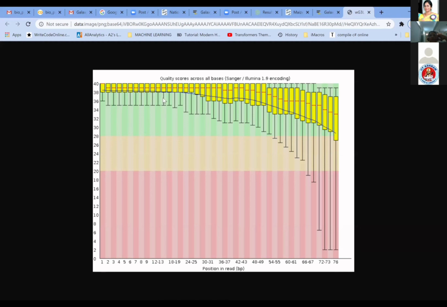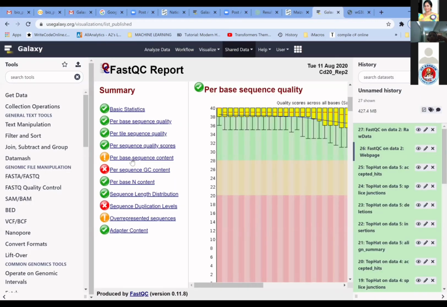Quality scores across all bases. So Sanger Illumina sequencing is going to give us the quality of the sequence for each base. If it is extending here, this may be towards the end of the sequence, where there is some noise in the sequences. So I'll again go back to this window.